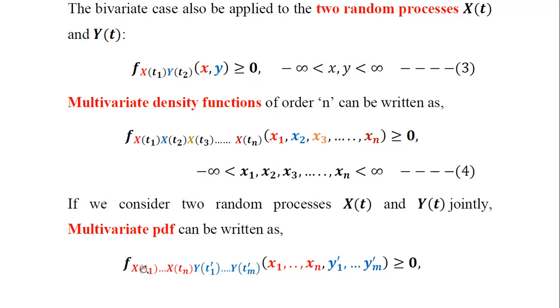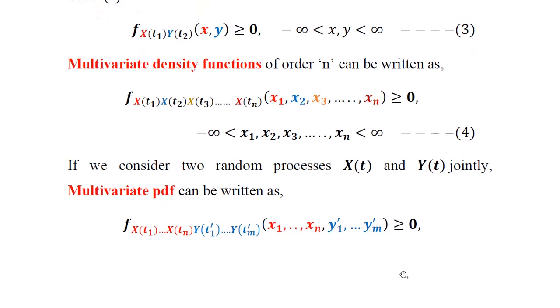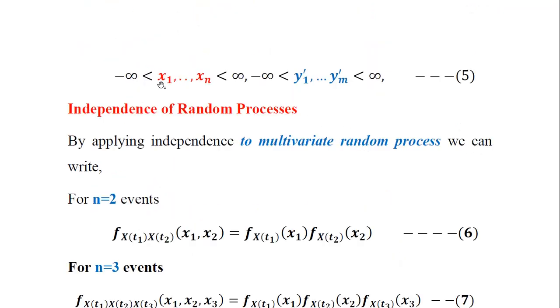This is for the first random process x of t, so everything in red color belongs to x of t, and whatever is written associated with y in blue color is associated with the second random process y. Therefore this multivariate PDF is also greater than or equal to 0, that is non-negative in value, for all the values of both x and y, which independently may vary between minus and plus infinity. Now this is about the joint PDFs, from univariate and bivariate to the multivariate case for random processes.